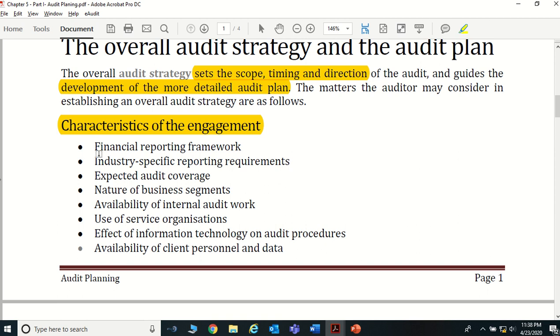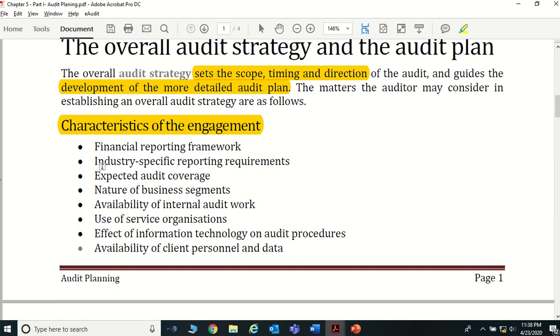Likewise, when you are setting your audit strategy, you want to look at what sort of financial reporting framework the client is using, and industry specific reporting requirements. That's what I told. When we are doing, particularly, a bank audit, there is a central bank requirement.